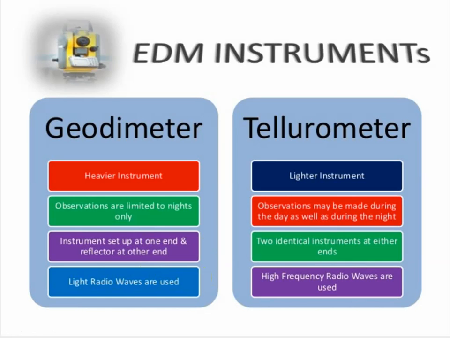Another instrument is the tellurimeter. This is a lighter instrument, and observations may be made during the day as well as during the night. By using the tellurimeter we can measure the distance in the daytime and also at night. Two identical instruments are used at either end, and in this instrument high frequency radio waves are used.